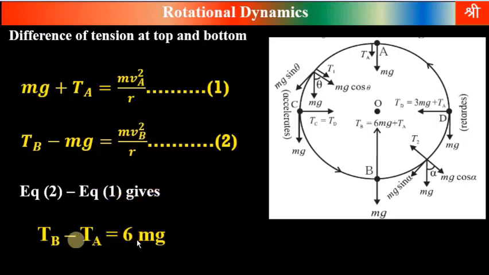we get this equation. You can try. You will get this equation. Tb minus Ta equal to 6 mg. Therefore, the difference of tension at top and bottom in vertical circular motion is equal to 6 mg.